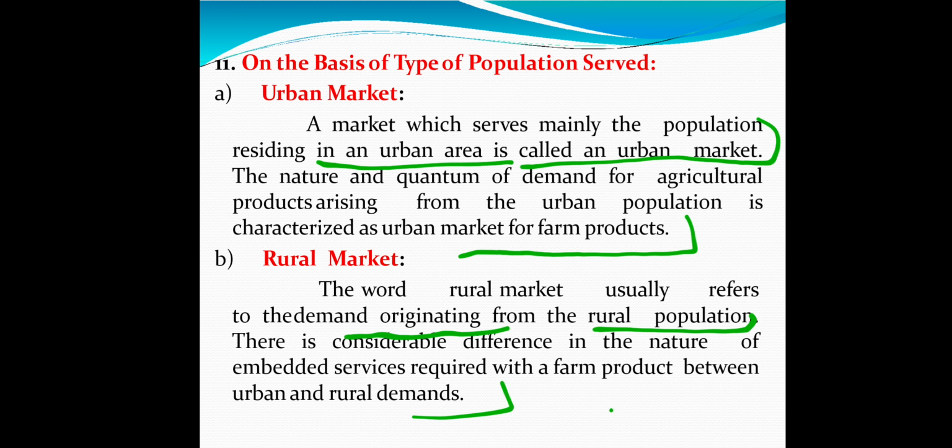So students, in today's session we have finished our topic, the classification of market. I think we have covered all the bases, so the different types of market should be clear now. Revise whatever types we have covered in this session, the bases on which we can classify the market, and go through each type of market. It is very important to remember the types of market and the bases of classification, so that in the exam you will be able to give the right answer to your question.